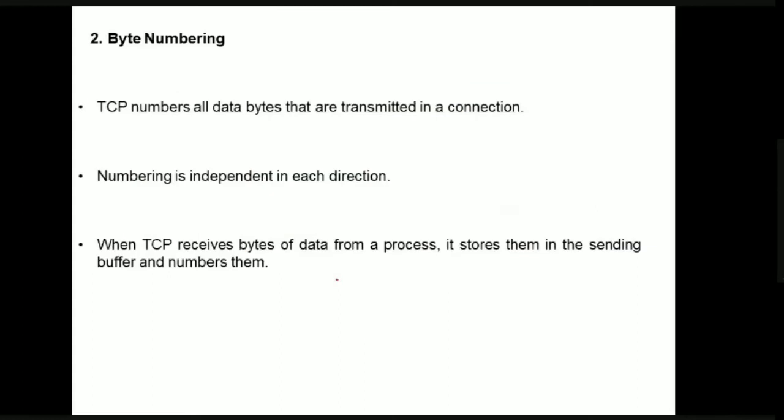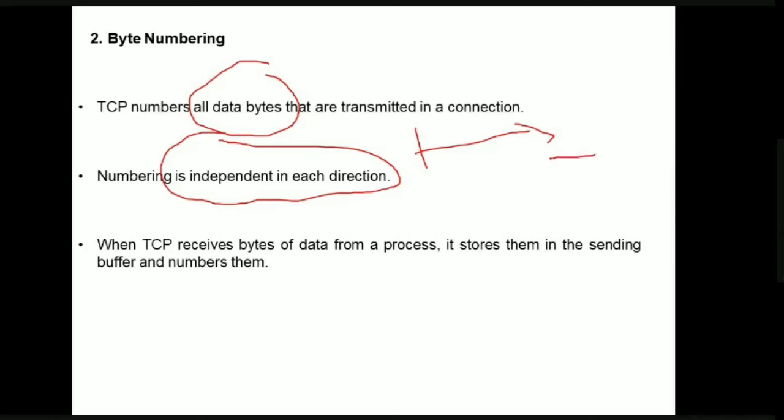Second thing, byte numbering. TCP is going to number all the bytes in the transmission. When the connection has been established, TCP numbers all the bytes, and this numbering is independent in each direction. That is, numbering from source to destination is different from numbering from destination to source. When TCP receives some bytes of data from a process, it stores that information in the sending buffer and numbers them, and then transfers them to the destination.